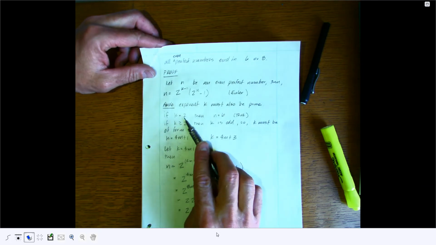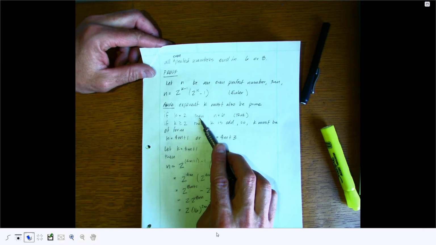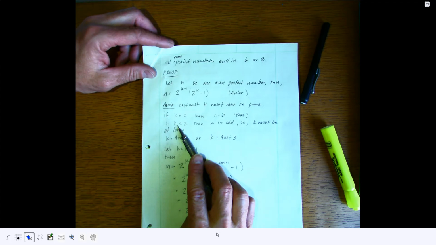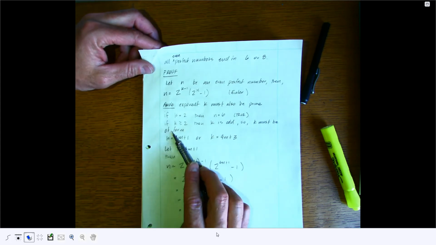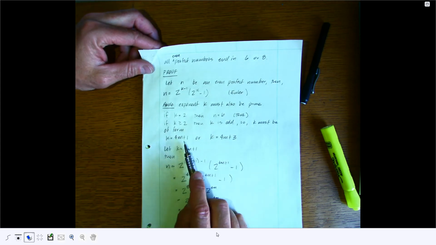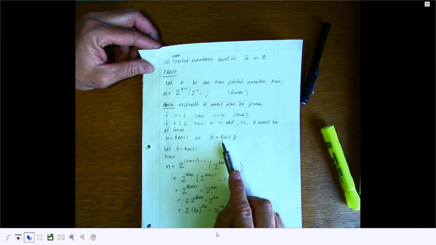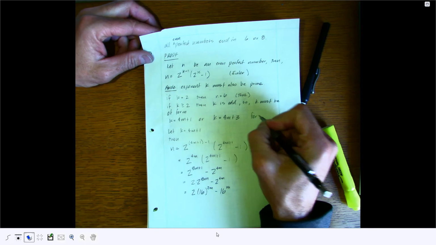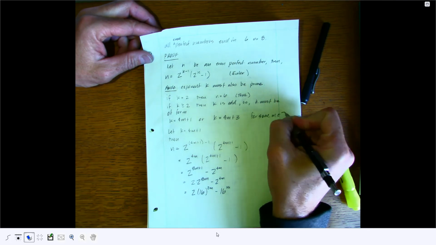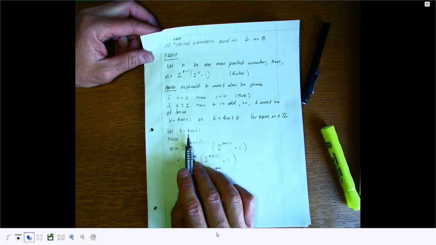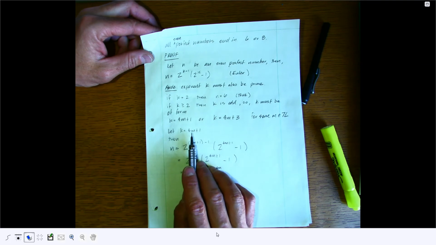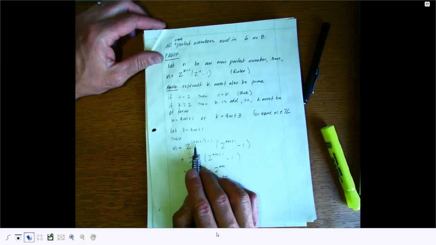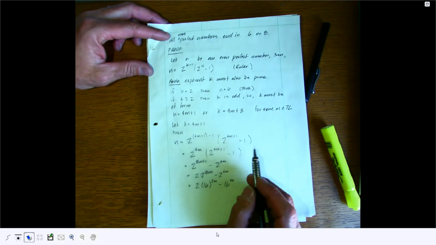So if k is equal to 2, then n is equal to 6. You can check that, so it's certainly true. If k is greater than 2, then k is odd, so it must be of one of two forms: a 4m plus 1 or a 4m plus 3 for some m in the integers. If it's odd in the form 4m plus 1, then we can replace the k value here with 4m plus 1. And what do we get?